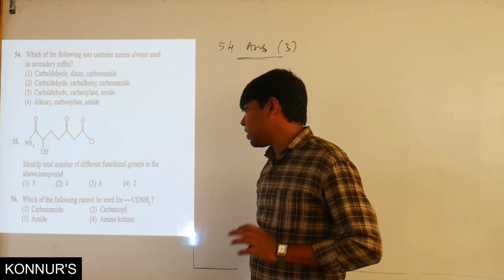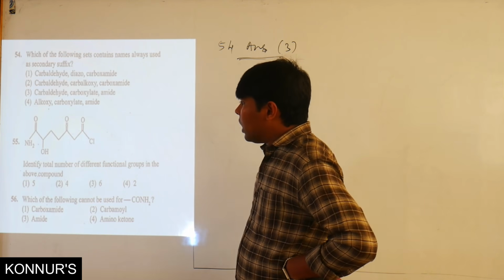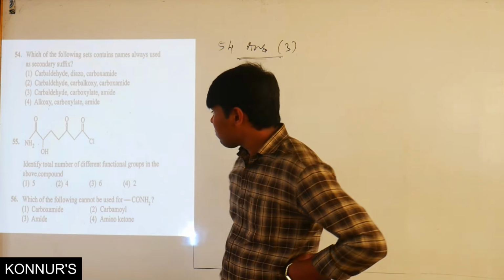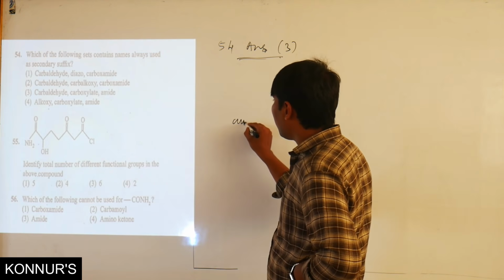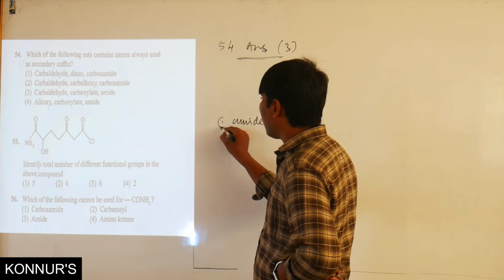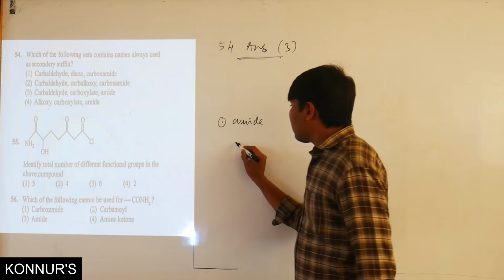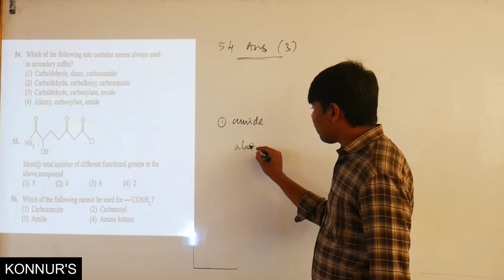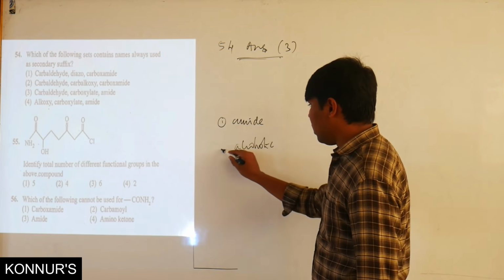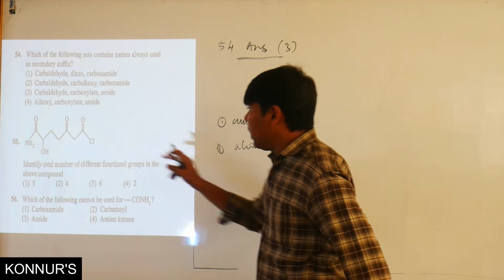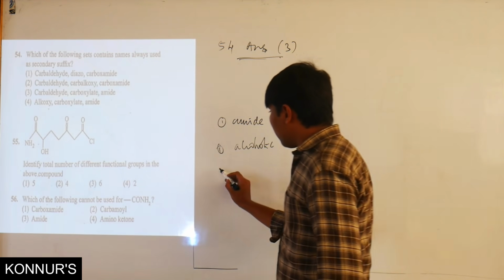Different functional groups. Okay. Check it out. This is an amide functional group, so it contains one amide. Here it also contains hydroxyl, that is the alcoholic functional group, the second one. There is one alcoholic group and ketonic groups are there.